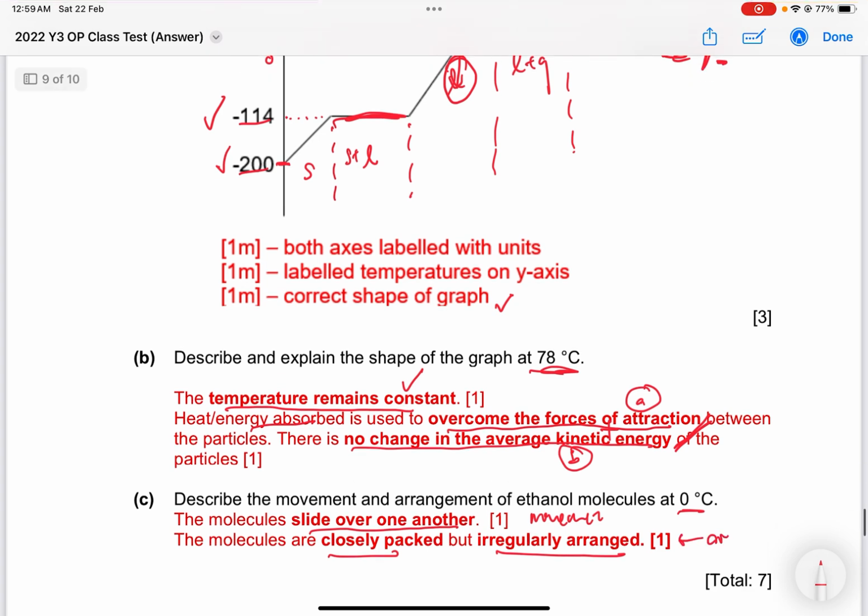This is the arrangement. So once again, I emphasize when you talk about arrangement, it's not just saying that it's irregularly arranged. You need to tell me about the packing. So arrangement includes packing. So just take note of it.